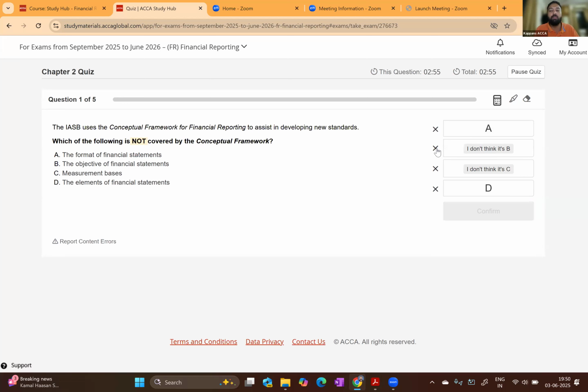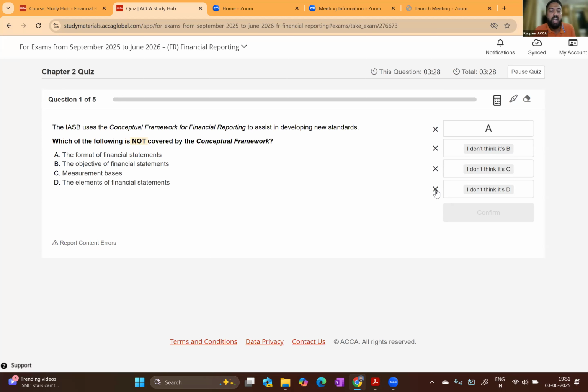Objective of financial statement is also covered in conceptual framework. And elements of financial statement is also covered in conceptual framework. What do you mean by elements? Asset, liability, equity, expense, or income. In one of my previous videos related to conceptual framework, which is already uploaded in this YouTube channel, we have discussed the elements of financial statement in chapter number 2, and we have learned the definition of asset, liability, equity, expense, and income, and that is covered in conceptual framework.